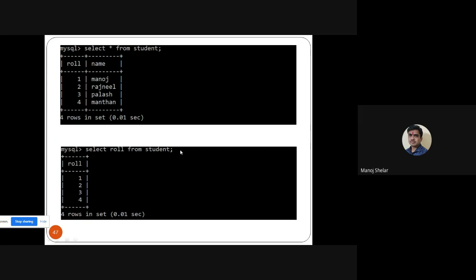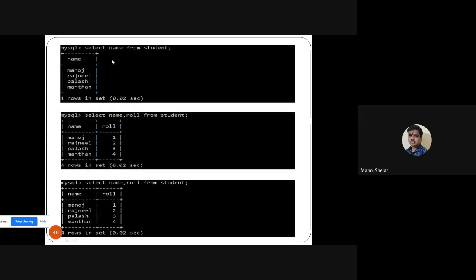Select roll from the student displays only roll number. Select name from the student displays only name. Select name comma roll number from the student first displays name, then displays roll number. So here it displays name and here roll number.